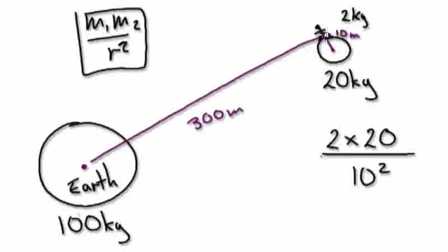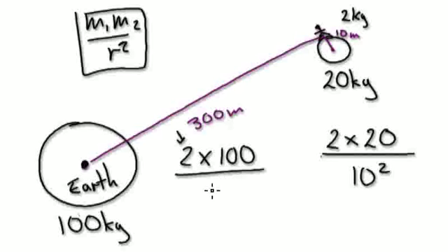Now on this side we are comparing you and the gravitational pull of the Earth. So let's say you here. Now we are looking at the Earth. Okay, we are comparing you and the Earth now. So this is you, 2 kilograms. The Earth happens to be 100, divided by the R between the center of the Earth and you, which will be 300, and then we've got to square it.